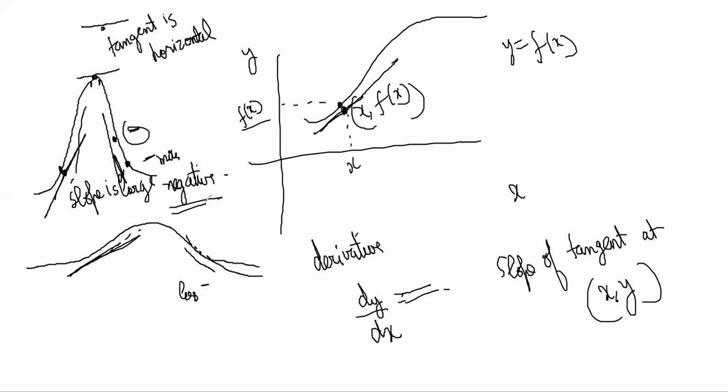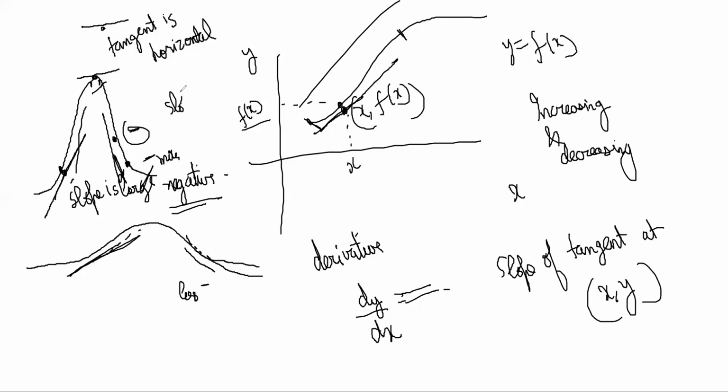Now it is very obvious to say what is the meaning of an increasing and decreasing function. The portion of the graph where the function is increasing is literally what it says. The portion of the graph where slope is negative is decreasing, and where slope is positive is increasing. Slope positive is increasing, slope negative is decreasing, right? It is literally what it means.